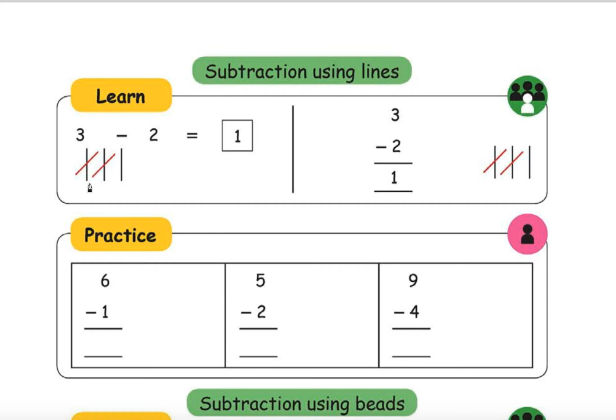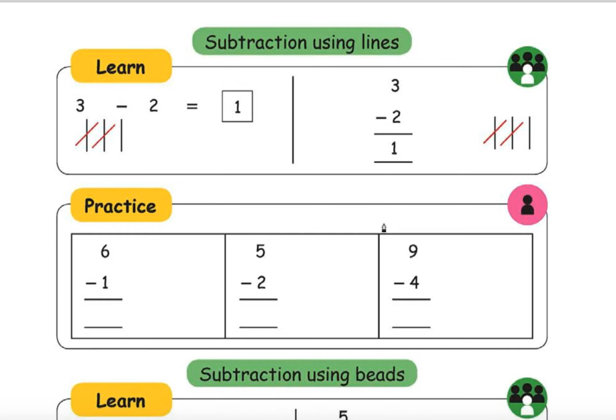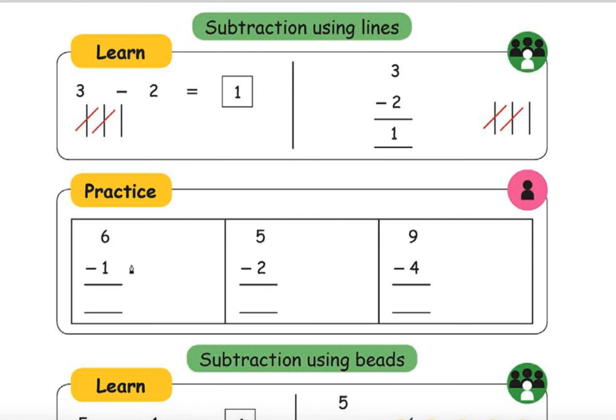Subtraction using lines. 3 minus 2. Okay, this is 3, right? Draw 3 lines. Strike away 2 lines. How many left? 1 line. So 3 minus 2 is 1. Similarly you can practice this.